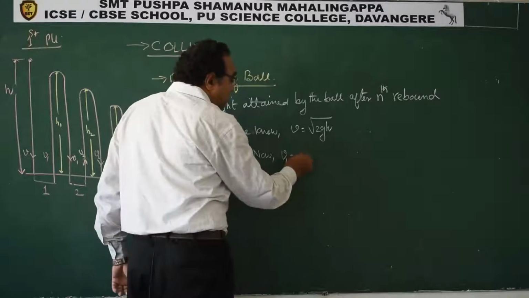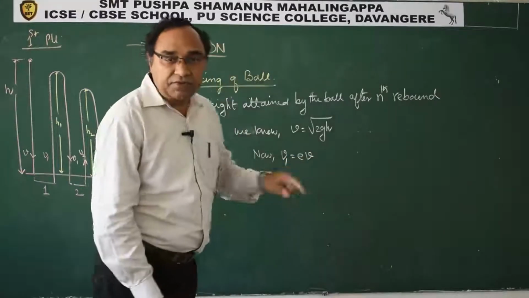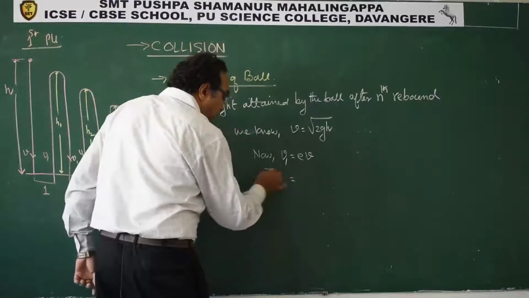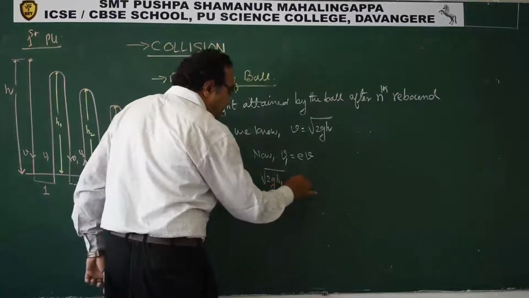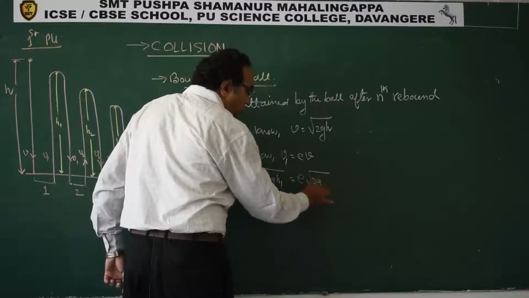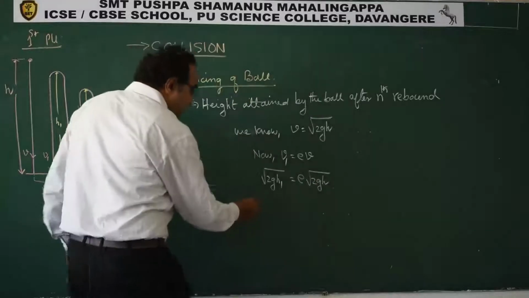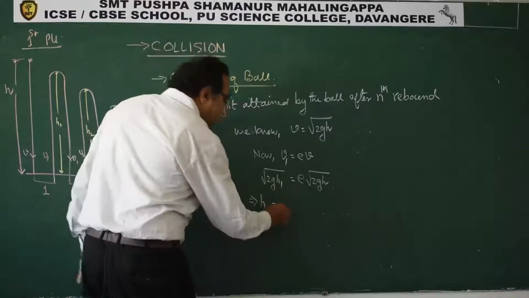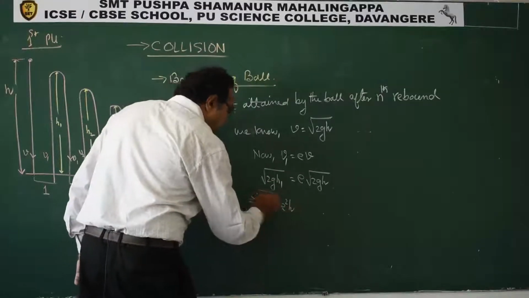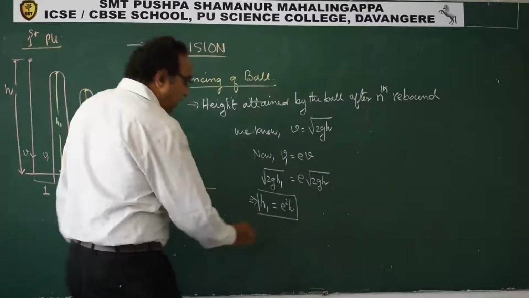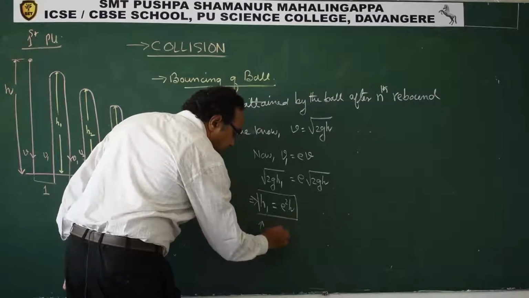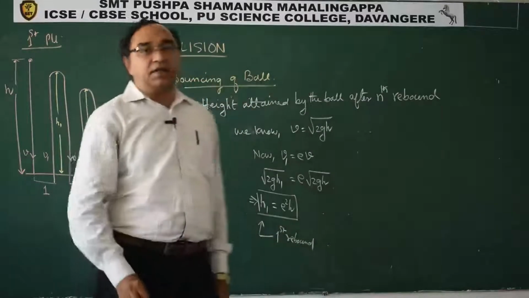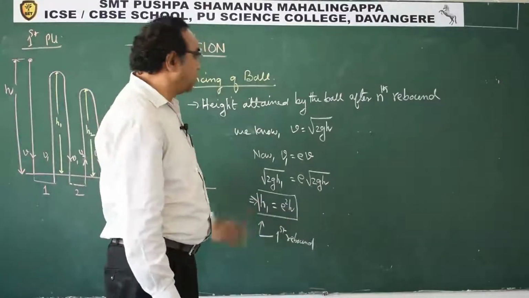V1 is equal to e times V. We have derived this in just the previous case. So what we get? V1 is root 2gh1, which is e times V, which is e times root 2gh. So therefore we can say, squaring both sides, 2g cancels, H1 is e square h. This is the height attained after first rebound.